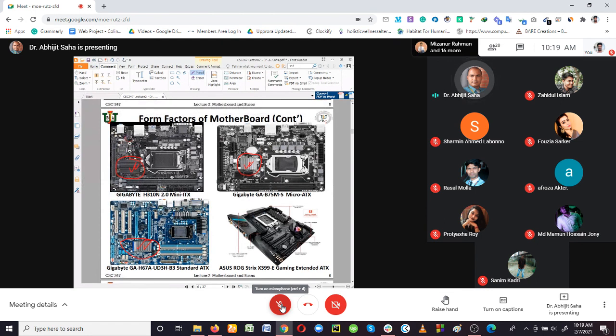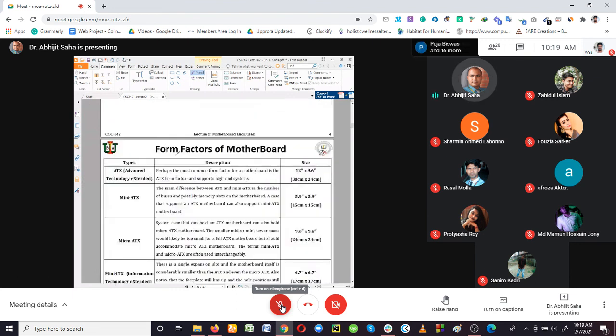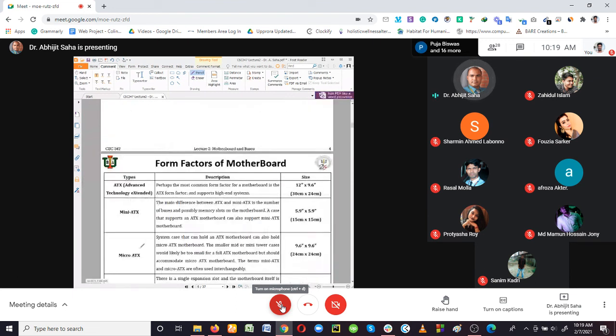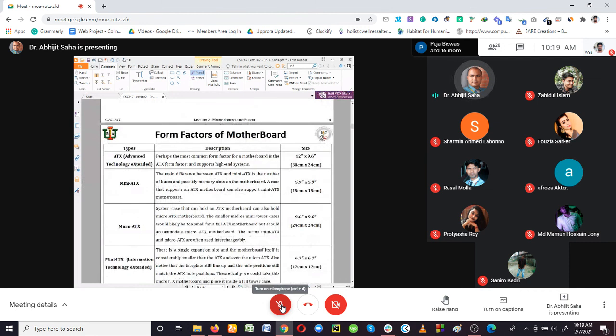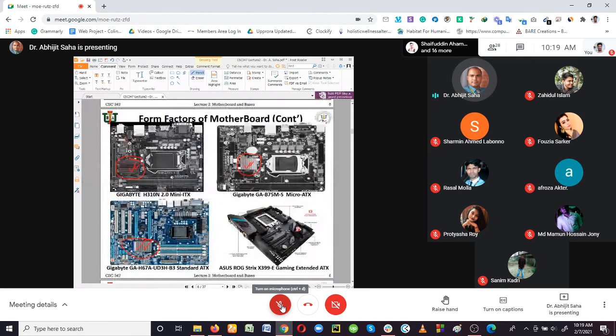But remember that the size of the motherboard is not changing. Yes, of course, we have already said there are different sizes of motherboard, but the sizes themselves are the same. So with the development, different requirements are coming to change the motherboard design. That is what I mean.